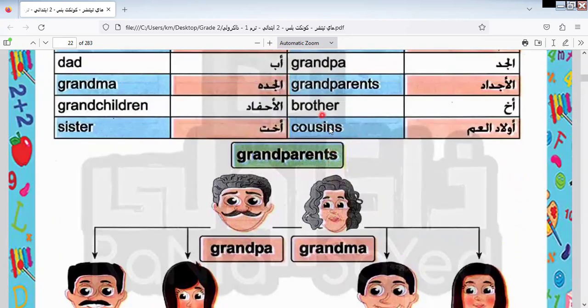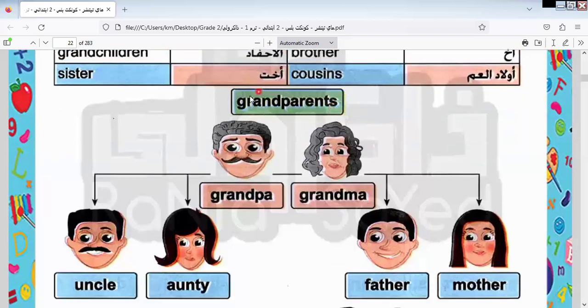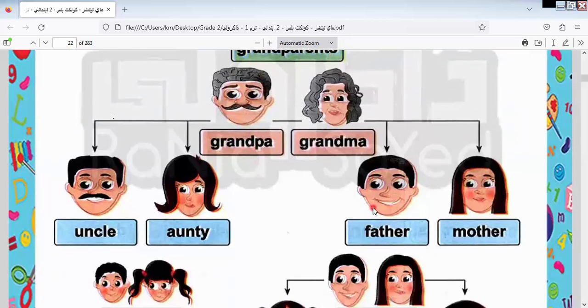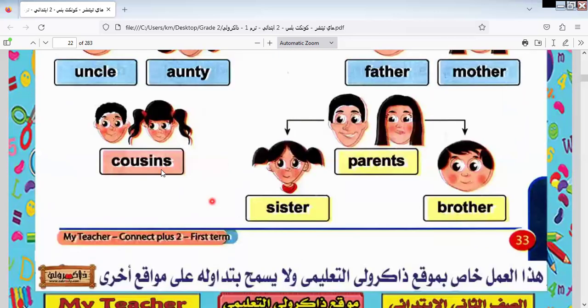Okay, here is brother and cousin. Here we have grandparents, grandpa, grandma. Here we have uncle, auntie, father, mother. Here we have cousins, parents, sister, and brother.